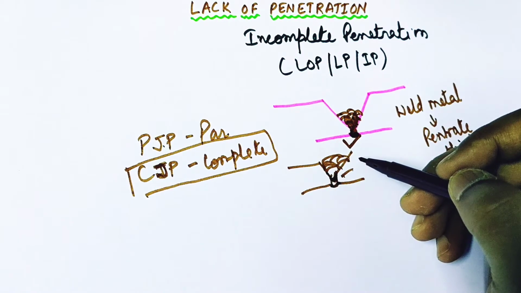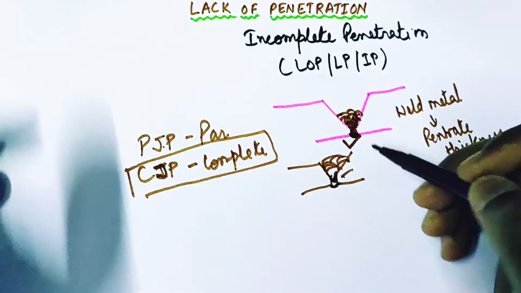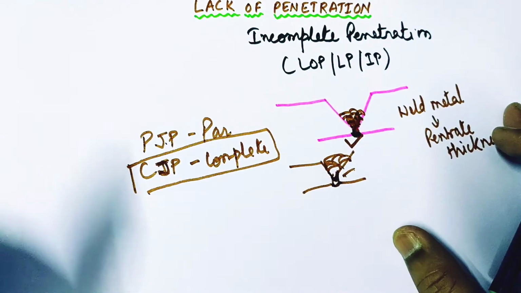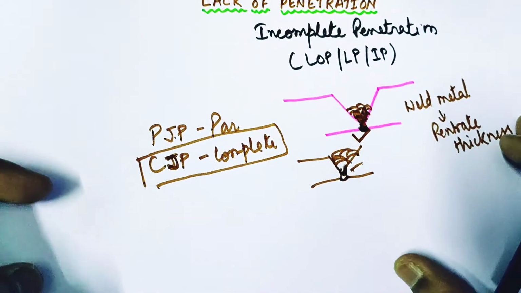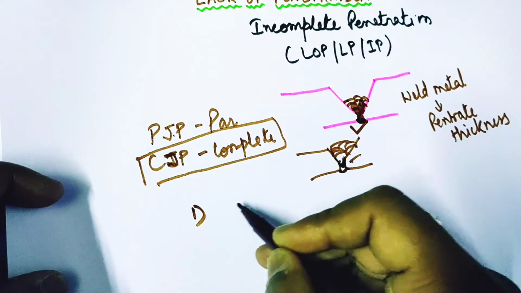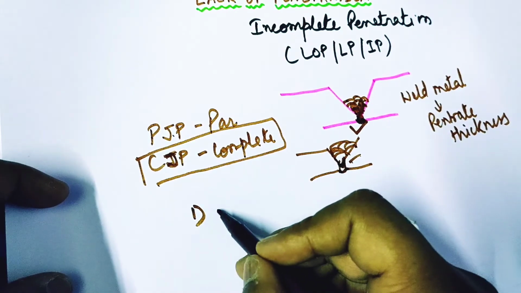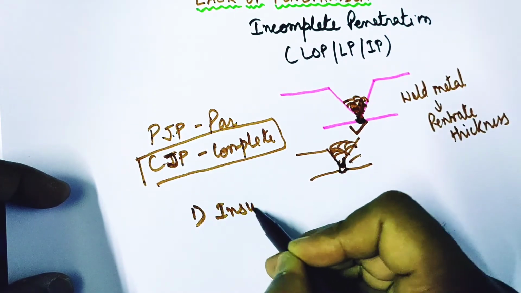Now what are the reasons or what are the causes which results in lack of penetration? So the first cause which results in lack of penetration is insufficient heat input.